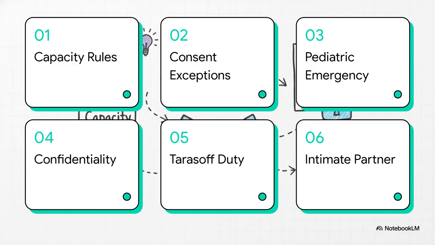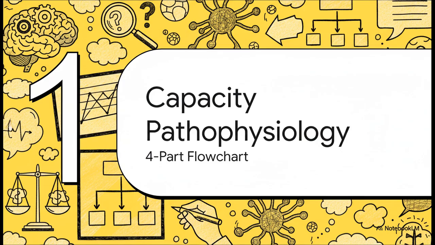Here's our agenda. We'll hit the pathophysiology of capacity, consent exceptions in minors, a pediatric emergency clinical variance, confidentiality and protective boundaries, the Tarasoff rule with mandated reporting, and finally, a clinical variance on intimate partner violence. All right, Section 1, the pathophysiology of capacity.